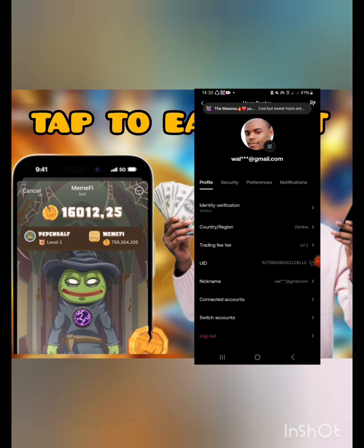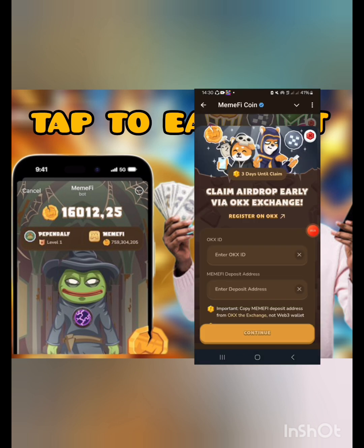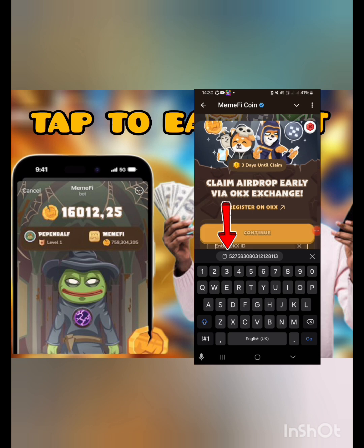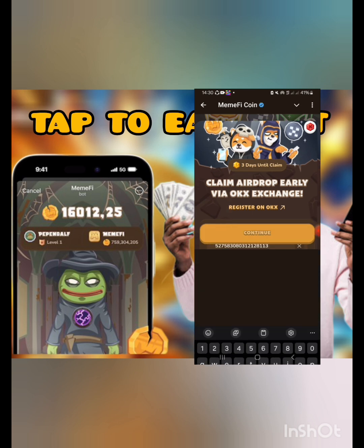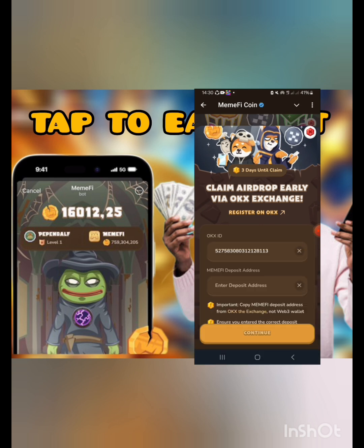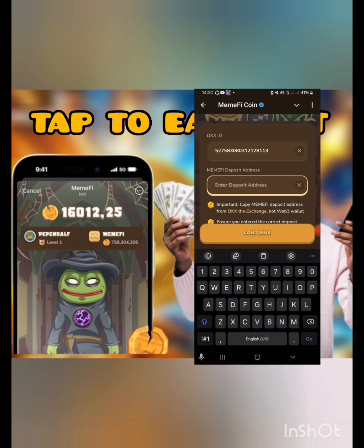Okay, so you will find yourself here. The ID they want is this one here, UID. I'm just gonna click the copy icon there and then head back to MemeFi. Okay, so we are back on MemeFi. I'm gonna click enter OKX ID and then I paste, then hit go. Okay, so there it is. Then the next thing is I need to click here where it reads enter deposit address and then head on to OKX so that I copy this.